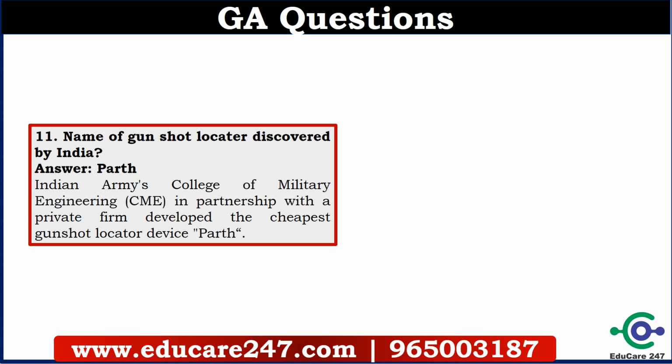Another question was the name of the gunshot locator discovered by India. The answer is Parth. The Indian Army College of Military Engineering, in partnership with a private firm, developed the cheapest gunshot locator device, which is called Parth. So this was the question.